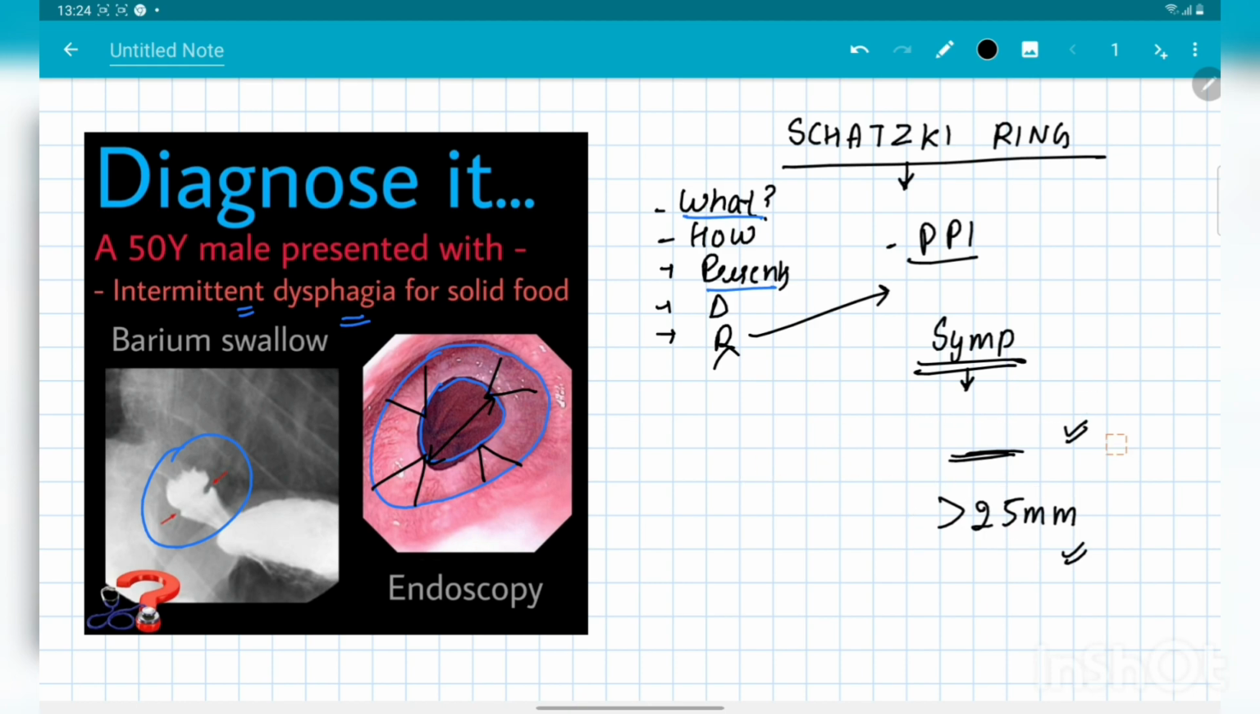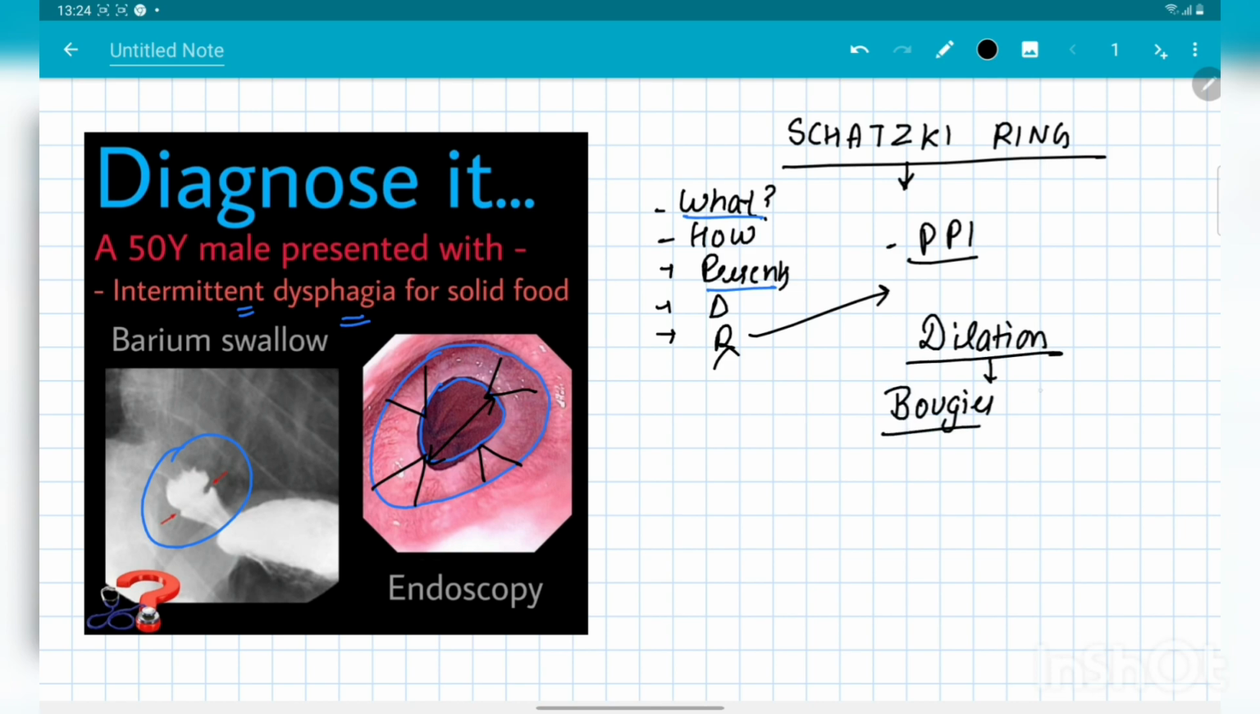Now we were on the treatment part. So the surgical treatment options: one we have discussed, this biopsy. We take biopsy from 4 different places, and the other treatment is dilation. For the dilation, what we can use is bougies, and a 15 mm or 45 French bougie is mostly used for dilation of Schatzki's ring. And the other, pneumatic balloon dilatation, is also used.